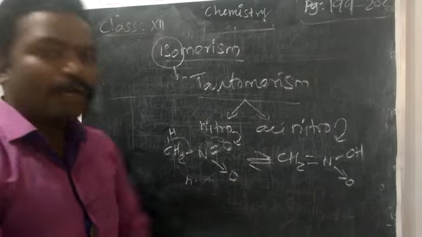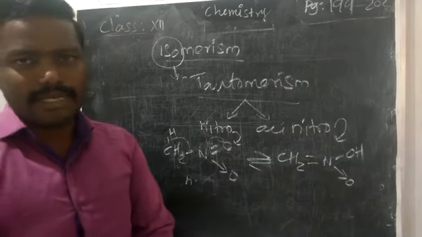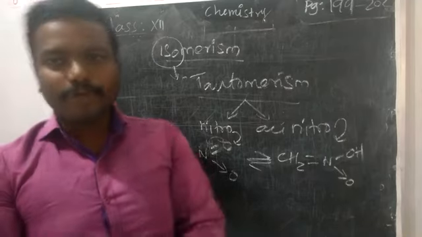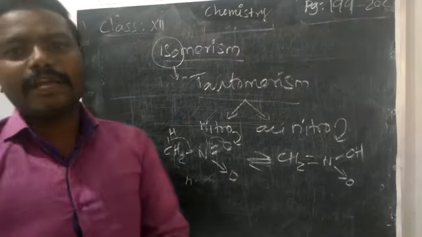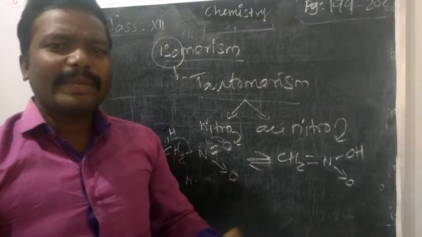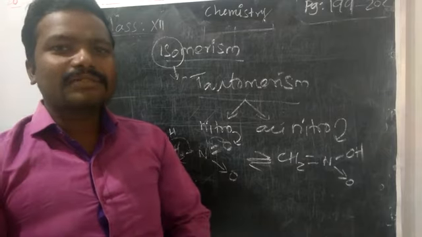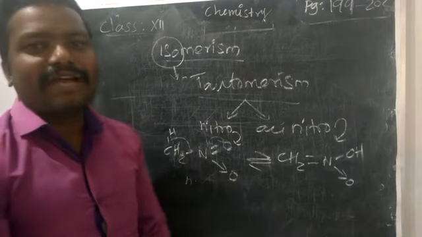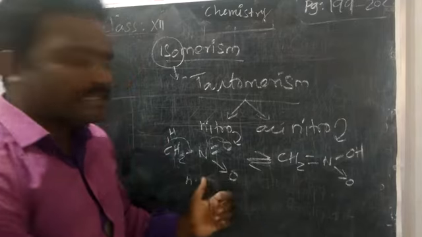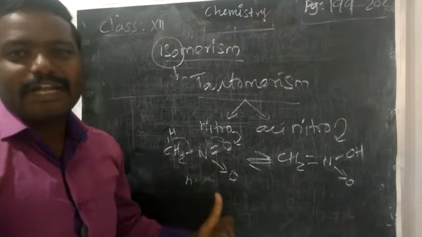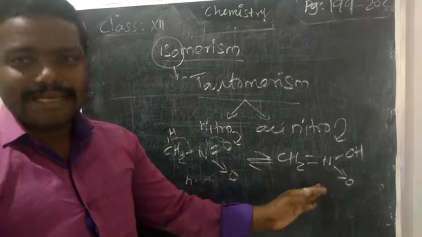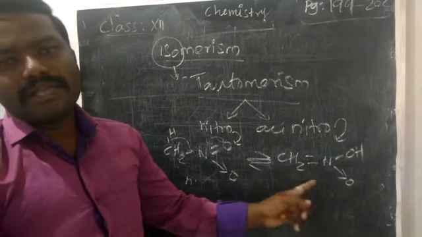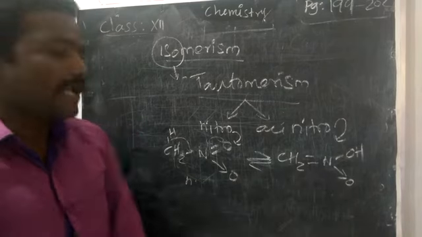Now we are going to learn some differences between the nitroform and acinitroform. See, the nitroform is less acidic compared with the acinitroform. It is slowly soluble in NaOH. That means acid will react fast, but it does not have that much acid character, so nitroform slowly dissolves in NaOH. But the acinitroform already has an acid character, so it dissolves instantly.